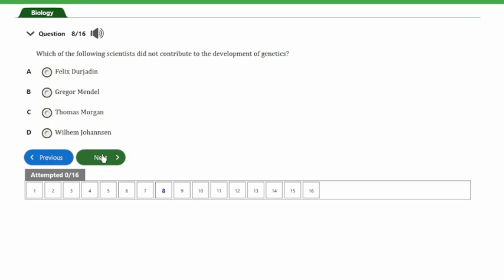So without wasting much of our time, guys, let's check out the next question, and that's question number 9. It says, which of the following pairs of biologists discovered the rhesus factor in human blood? A, Hooke and Lavin. B, Landsteiner and Lavin. C, Hooke and Darwin. D, Darwin and Landsteiner. So guys, the answer to this question is option B, and that's Landsteiner and Lavin.